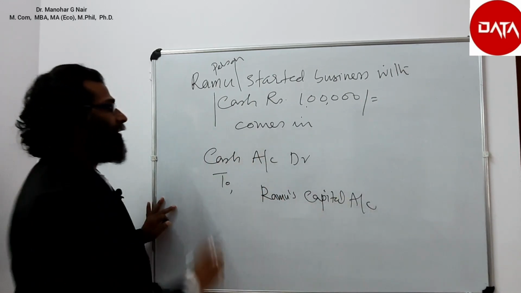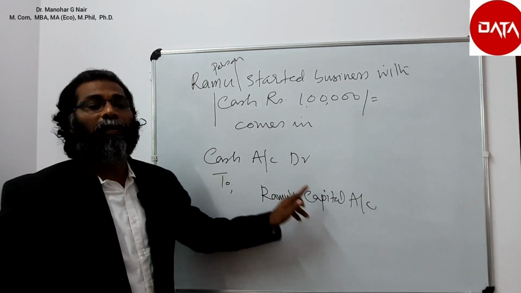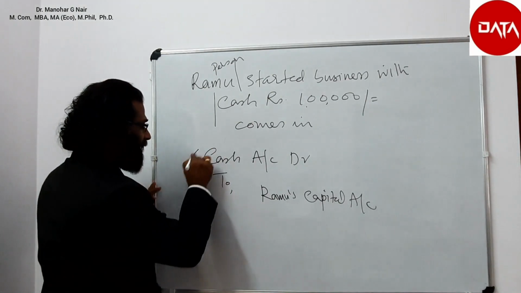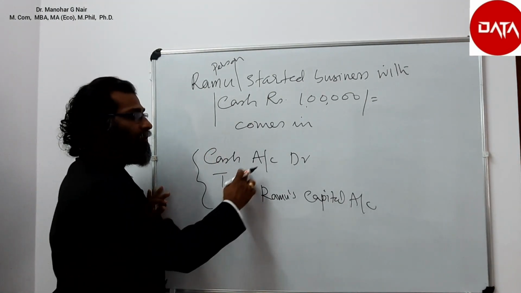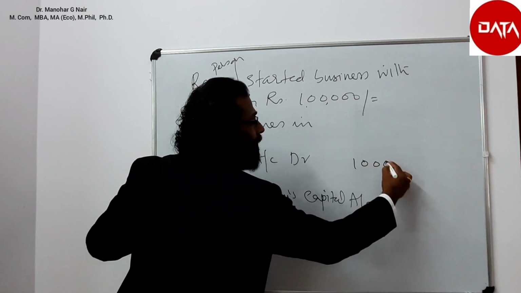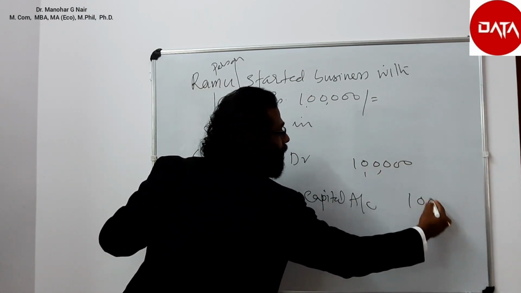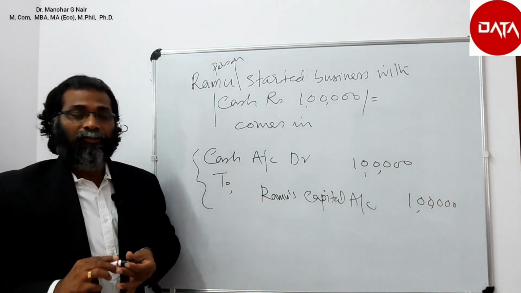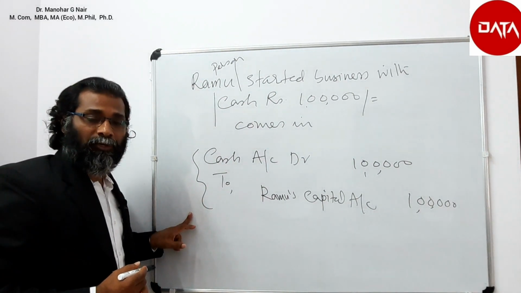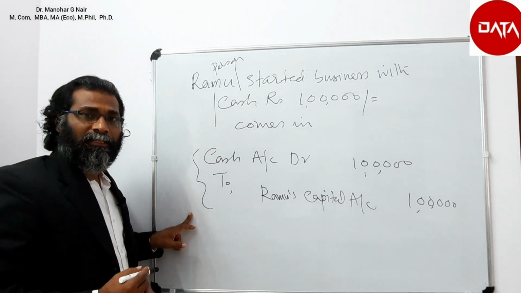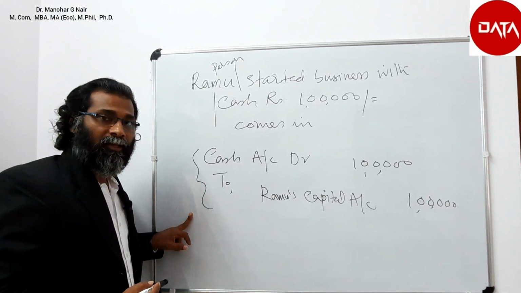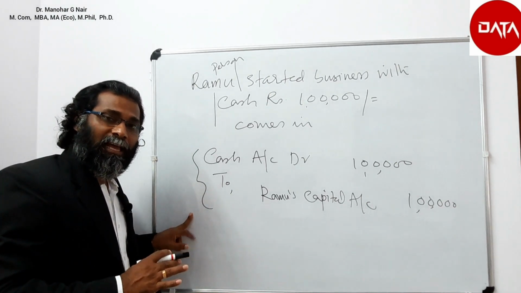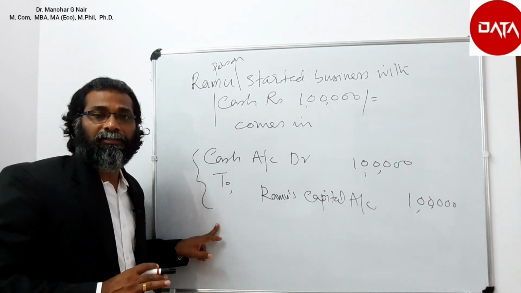So the journal entry will be cash account debtor to Ramu's capital account. The meaning of this writing is cash received, rupees 1 lakh, from Ramu to start the business. This is the language of the business, as I told you. Through this, the business is communicating. The cash comes into the business and Ramu has given the cash to the business.